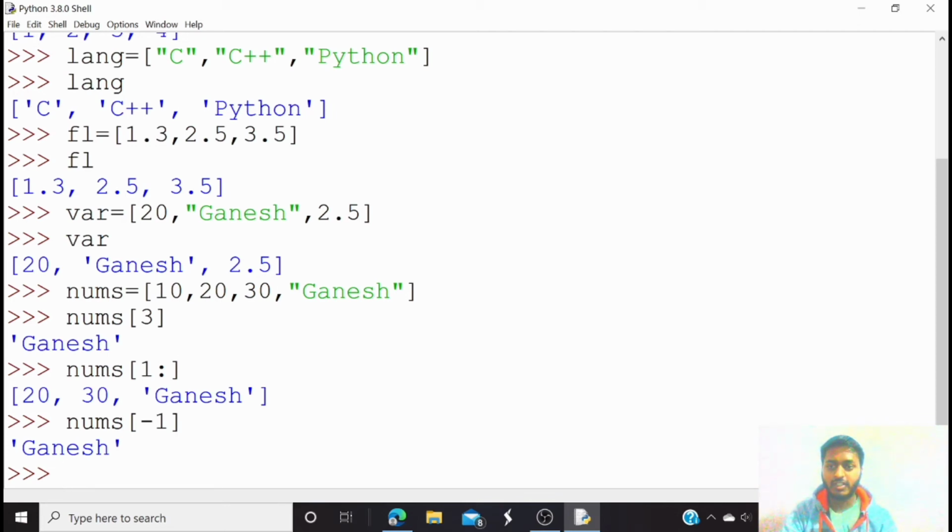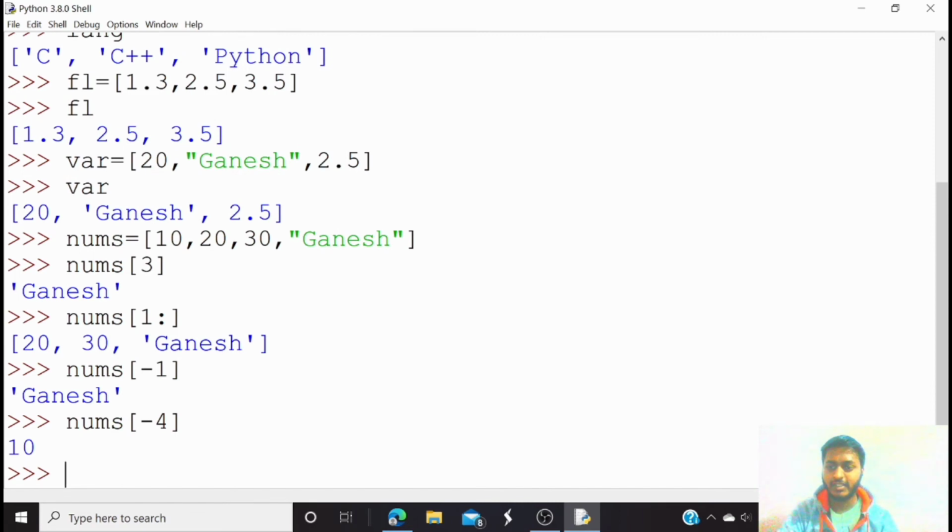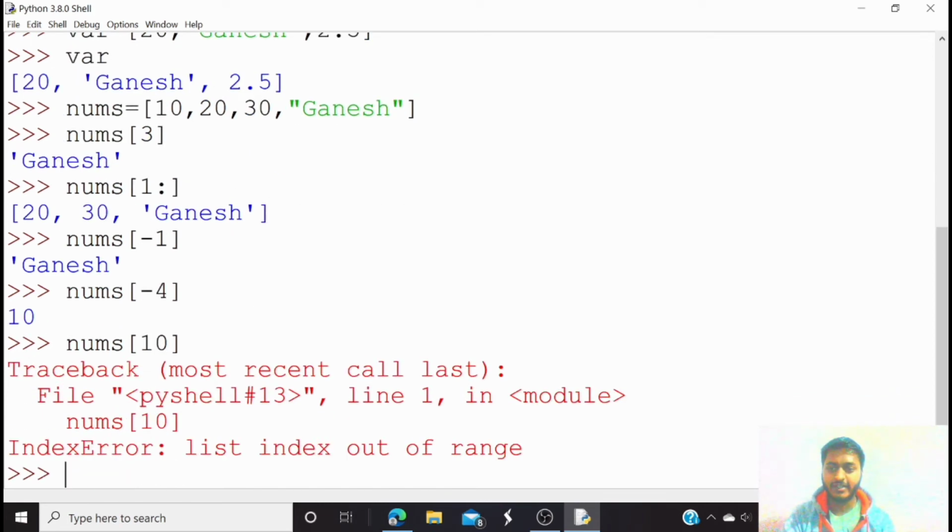If I want the value 10 and I want to use a negative value, how can I do that? Here you have to just use -4, because Ganesh is at -1, 30 is at -2, 20 at -3 and 10 is at -4. So here you can see I got the value 10. If I do nums and inside that I assign the index 10, you can see that I get an error, list index out of range. So you can't use an index that is out of range.